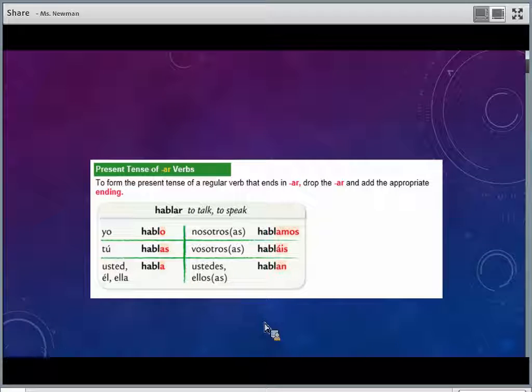So here is an action. We have the verb hablar. Take off the AR. We have hablo, hablas, habla, hablamos, habláis, hablan. So we took off the AR and replaced it with those endings. This is something you just want to memorize. It's just plain and simple how you conjugate the verbs.